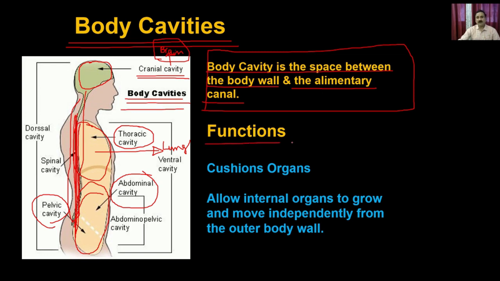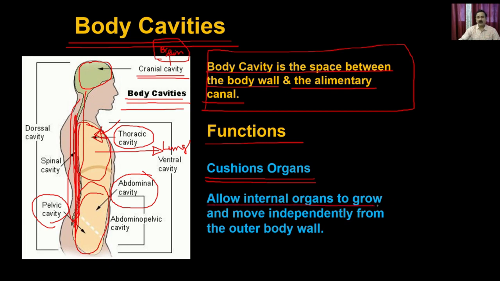And what are the functions of these cavities? These cavities are actually working as a cushion. For example, if somebody hits you on the ribs, that hit does not go and affect the lungs, because the cavity provides a kind of cushion. It absorbs that pressure, or the thrust, and that's how it distributes it throughout the body, and that's how it protects the lungs from getting any kind of damage.